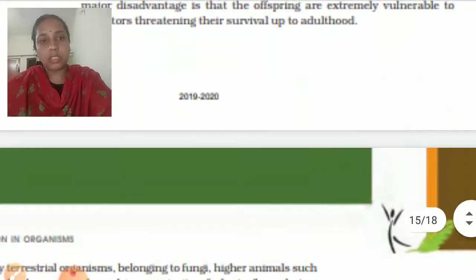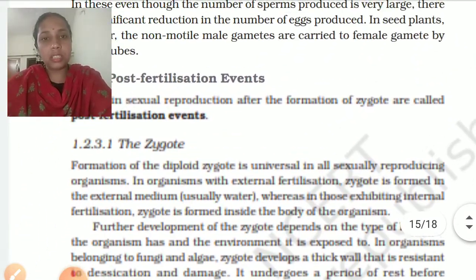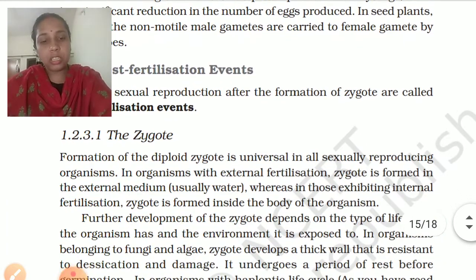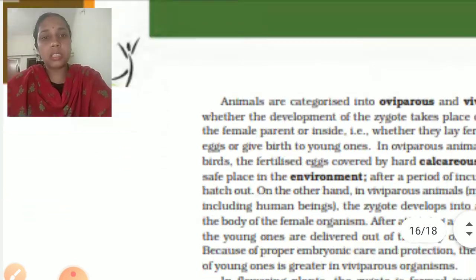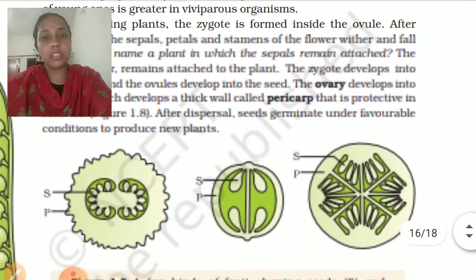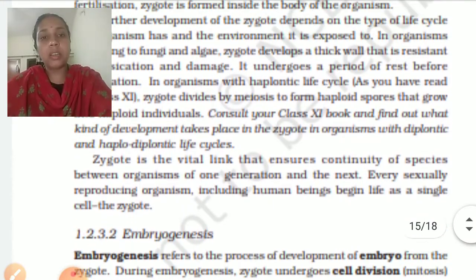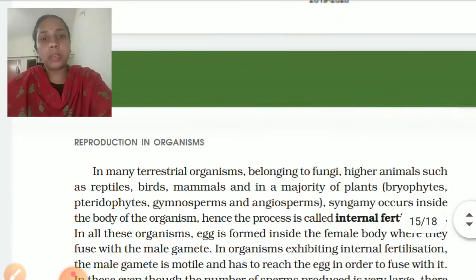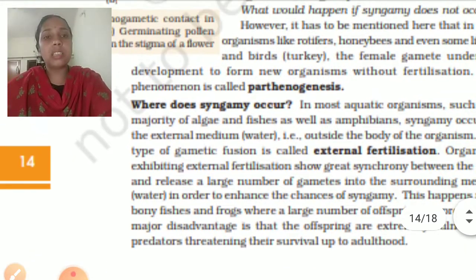Pollination we'll study in our next class. Post-fertilization events are zygote formation and embryogenesis. Embryogenesis is the formation of the embryo or the placenta. About all these upcoming topics, we are going to study in our next class.